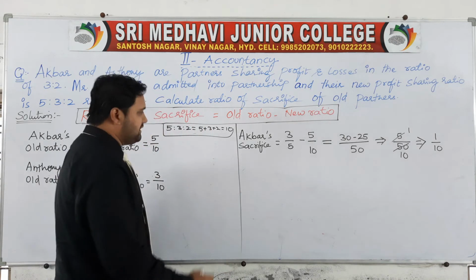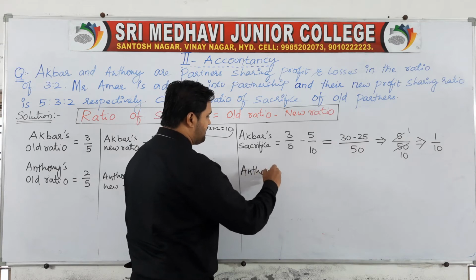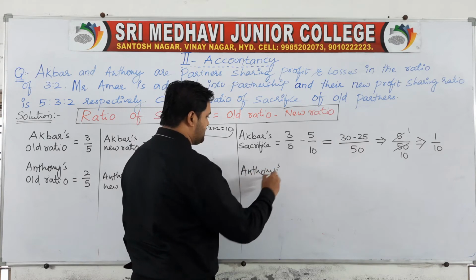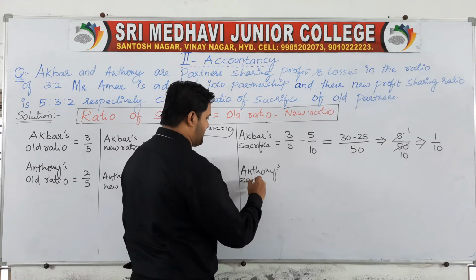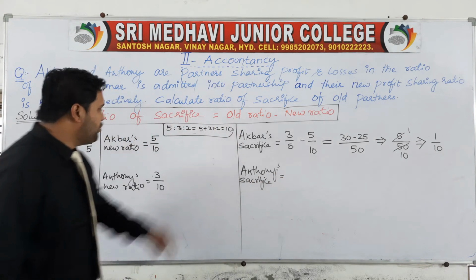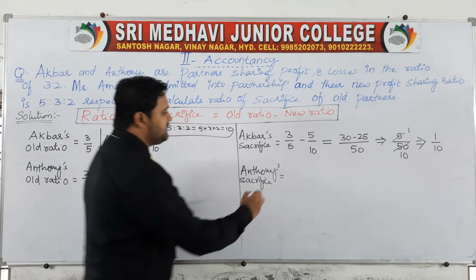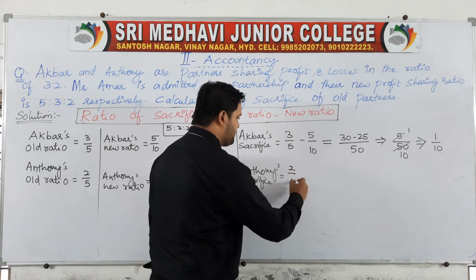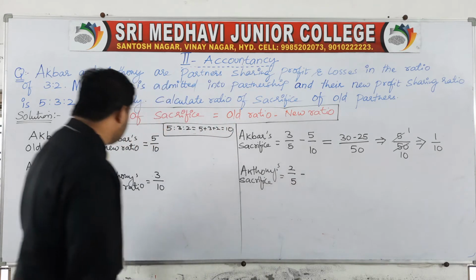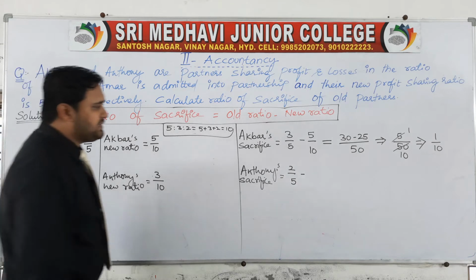What about Anthony? Let's see Anthony's sacrifice. Anthony's sacrifice is equal to his old share, 2/5, minus Anthony's new share, 3/10.